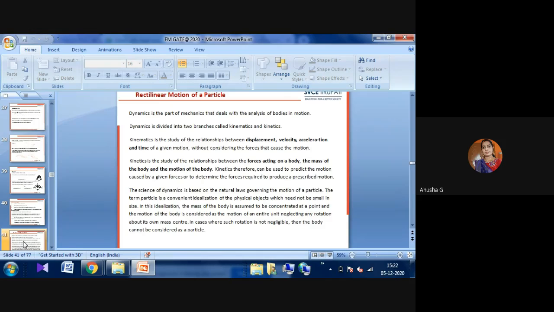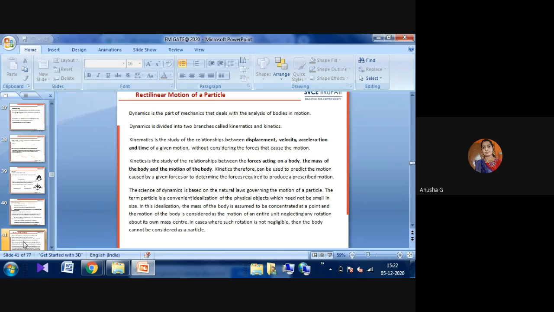Kinematics is the study of the relation between displacement, velocity, acceleration and time of a given motion without considering any forces. Without considering any forces that cause the motion is called kinematics. Whenever you take kinetics, the body will be in motion but with considering the force. Kinetics is a study of the relationship between the force acting on your body, the mass of the body and the motion of the body you are considering here. Kinetics can therefore be used to predict the motion that will be caused by the given forces or determine the forces required to produce a prescribed motion.